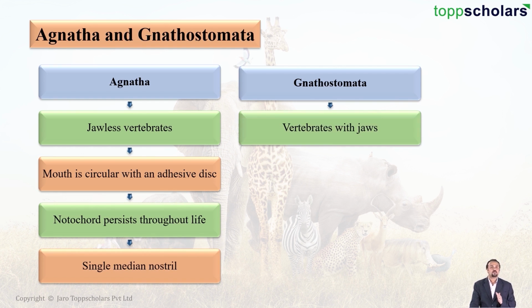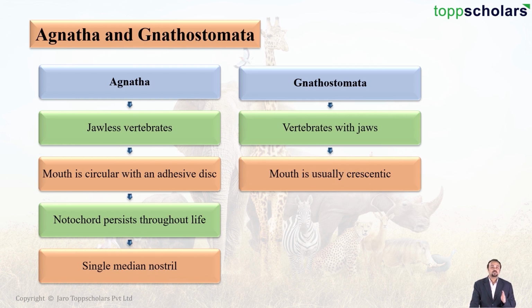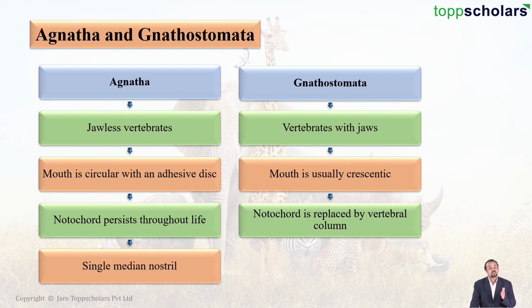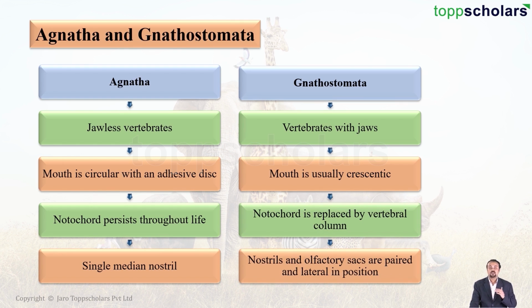Whereas under gnathostomata students, the vertebrates are having jaws, after which the mouth is not circular, instead it is crescentic, meaning usually the mouth is half moon shaped, followed by the notochord which is replaced by a bony or a cartilaginous vertebral column. And as we have seen in agnatha, the nostril is only single and median, whereas in gnathostomata, the nostrils, that means there are two nostrils having two olfactory sacs and they are paired and in lateral position.